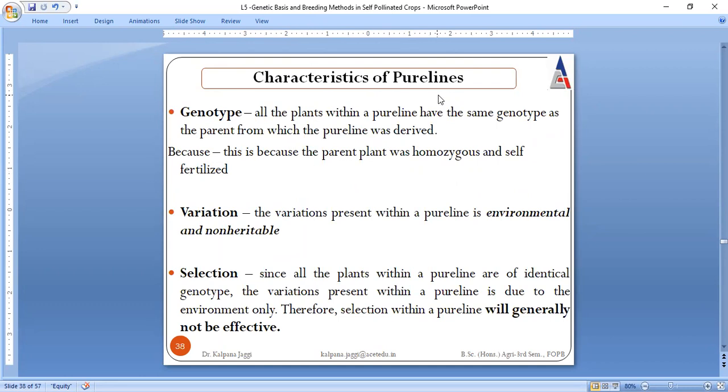You will become more familiar with pure line after going through these characteristics. The very first characteristic is about its genotype. All the plants within the pure line, say this is the pure line, there are going to be a number of plants, and you will be surprised to know all these plants present in this pure line are going to have the same genotype. Again I repeat, they have the same genotype as their parent.